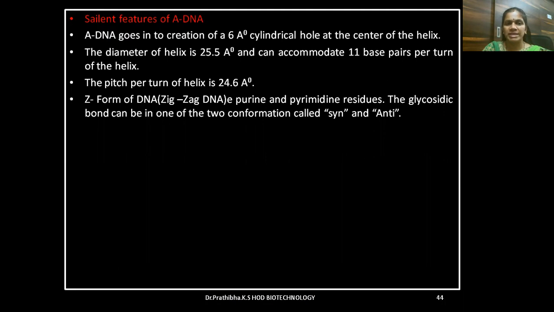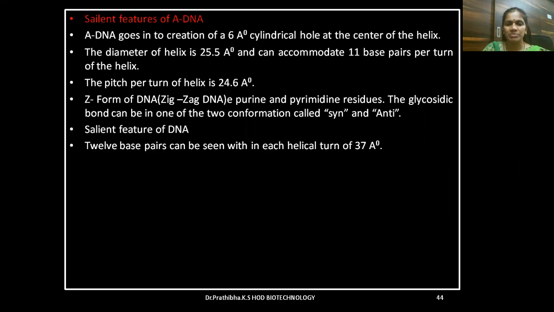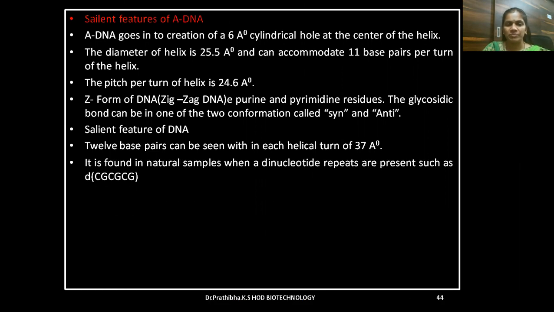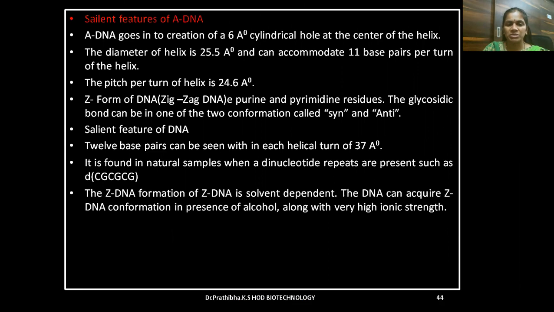Z form of DNA, zigzag DNA, has alternating purine and pyrimidine residues. The glycosidic bond can be in one of two conformations called syn and anti. Salient features of Z DNA: 12 base pairs can be seen with each helical turn of 37 angstrom. It is found in natural samples when dinucleotide repeats are present, such as deoxy CG. Formation of Z DNA is solvent dependent.